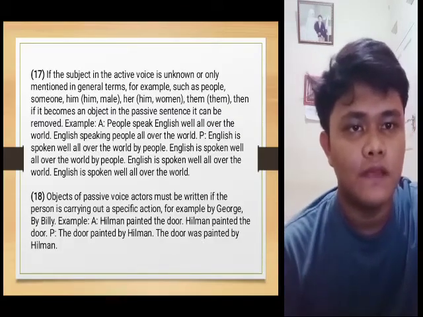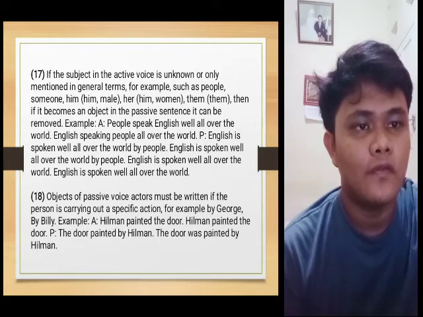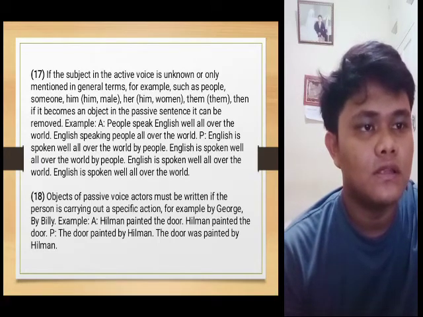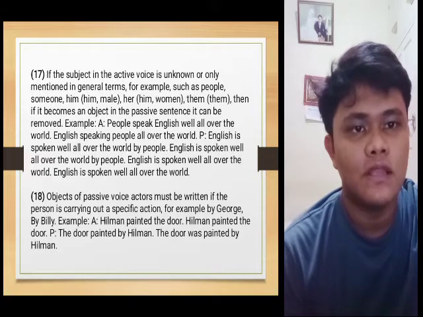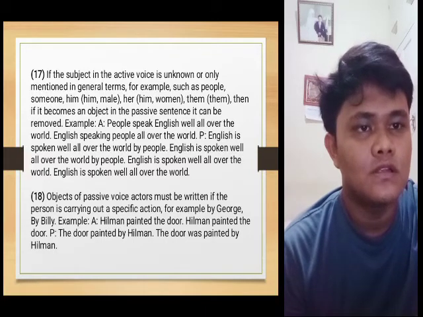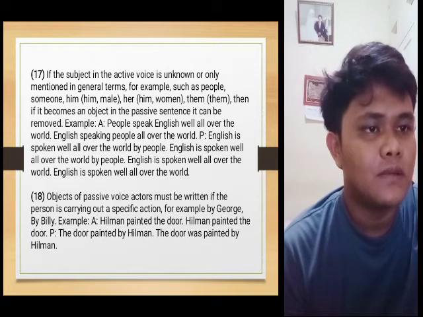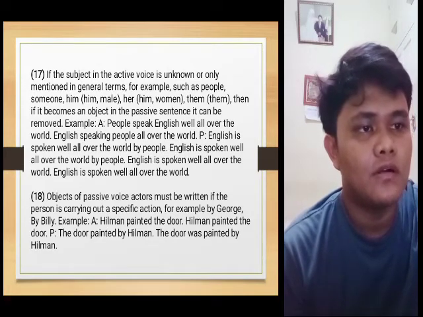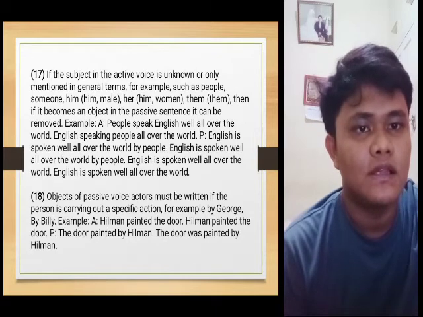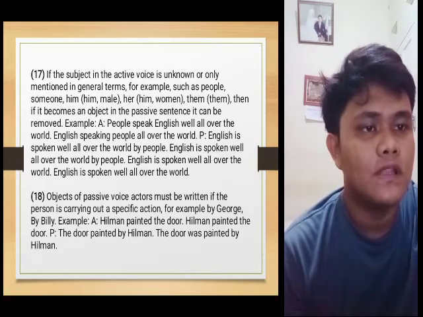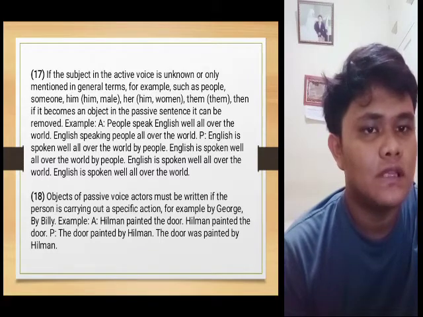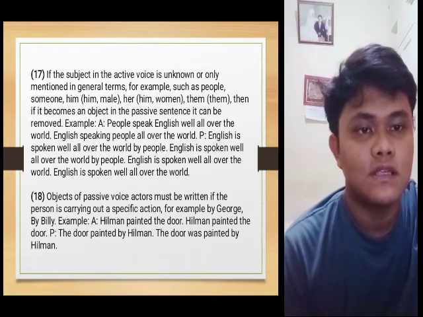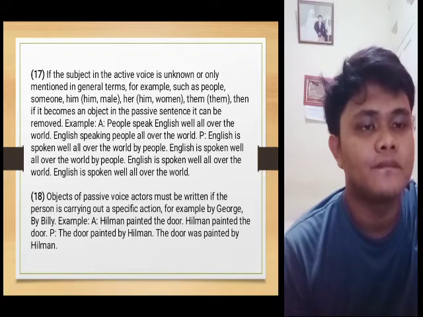17. If the subject in the active voice is unknown or only mentioned in general terms, for example people, someone, him, her, them, then when it becomes the agent in the passive sentence, it can be removed.